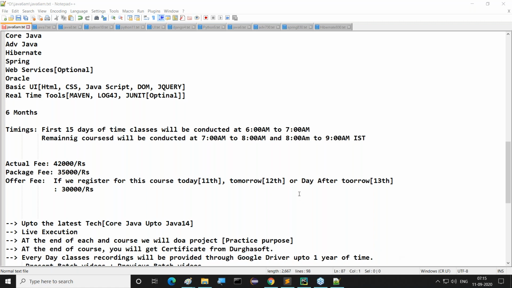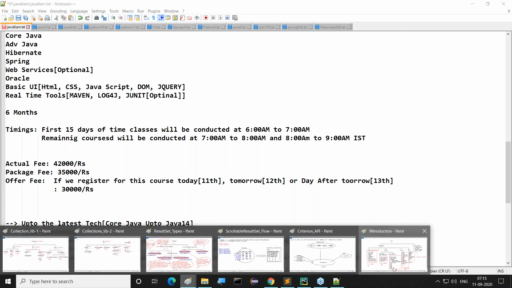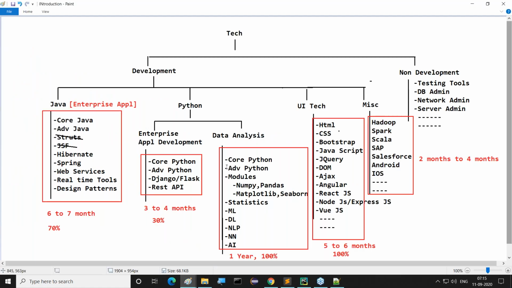Whether Java is better or Python is better depends on your options. I have given all these things in the analysis part. If you go for the Java side, 70 to 80% confirmation is available. But if you go for Python at enterprise level, after 3 to 4 months it is only 20 to 30%. Otherwise, we have to learn for 1 year if we want to go for data analysis. As per that, we can calculate it. Thank you, Hani Gupta.